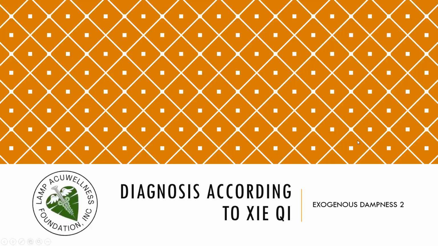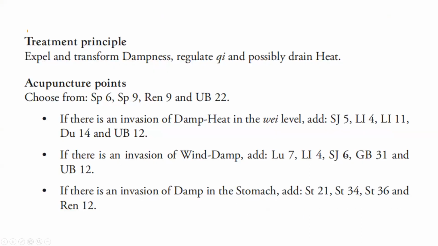Let's discuss diagnosis according to the pathogenic qi, exogenous dampness part 2. For the treatment principle, we have to expel and transform dampness, regulate qi, and possibly drain heat. For the acupuncture points, choose from Spleen 6, Spleen 9, Ren 9, and UB22. If there is an invasion of damp heat in the wei qi level, add Sanjiao 5, LI4, LI11, DU14, UB12. If there is an invasion of wind damp, add Lung 7, LI4, Sanjiao 6, GB31, and UB12.